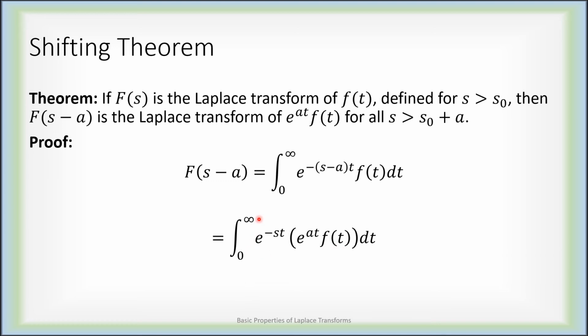So now what do I have? I have the integral from 0 to infinity of e to the minus st times this function. In other words, it's the Laplace transform of this function. So that's really all there is to the shifting theorem. But what it says, once again, is if you know the Laplace transform of a function, little f, then if you multiply little f by an exponential e to the at, the Laplace transform of that product will be the same capital F you had, but a horizontal shift.